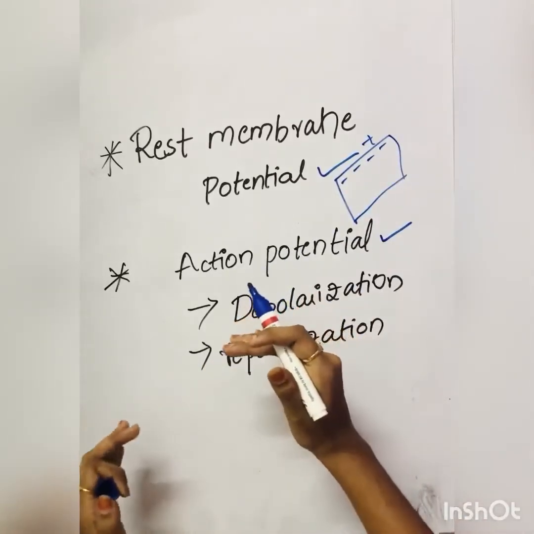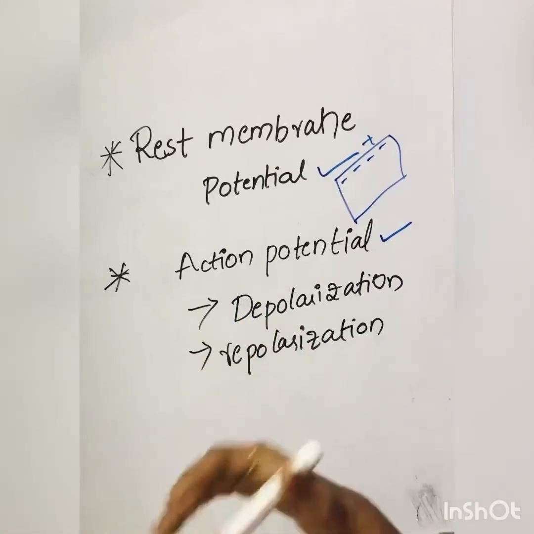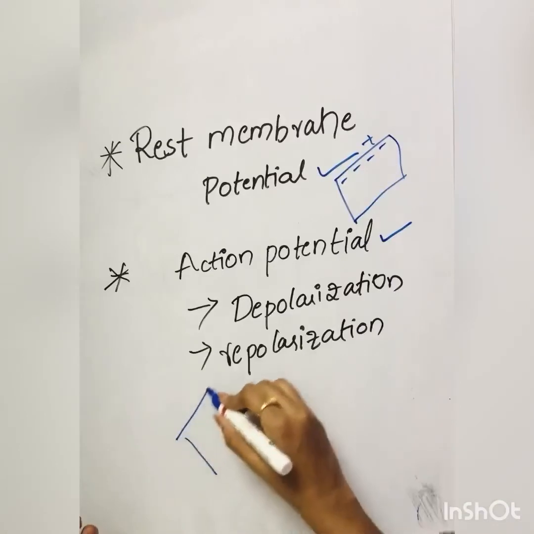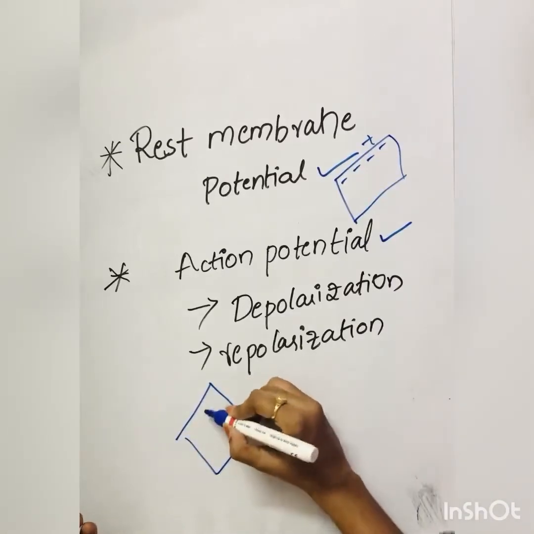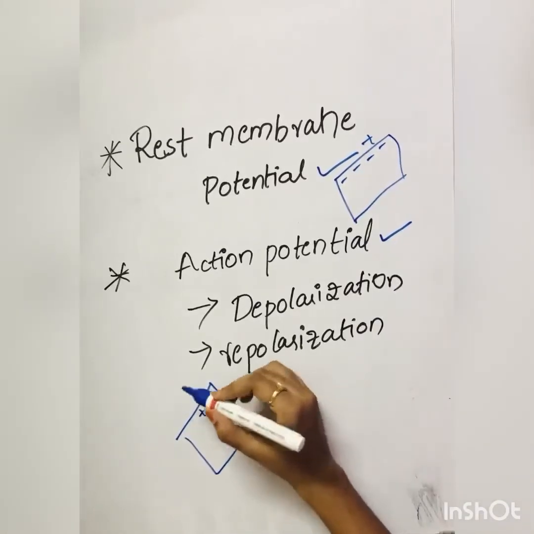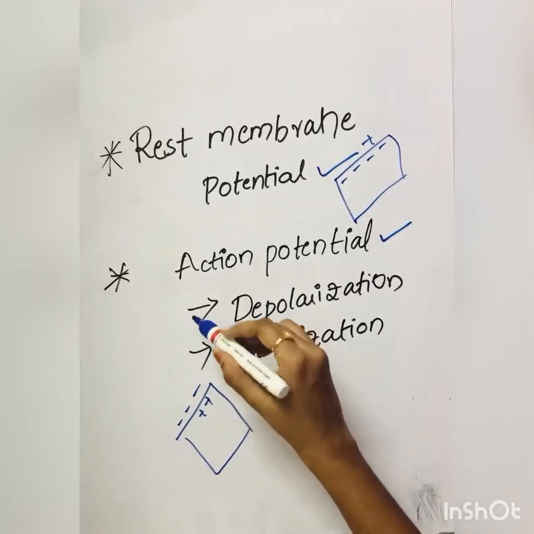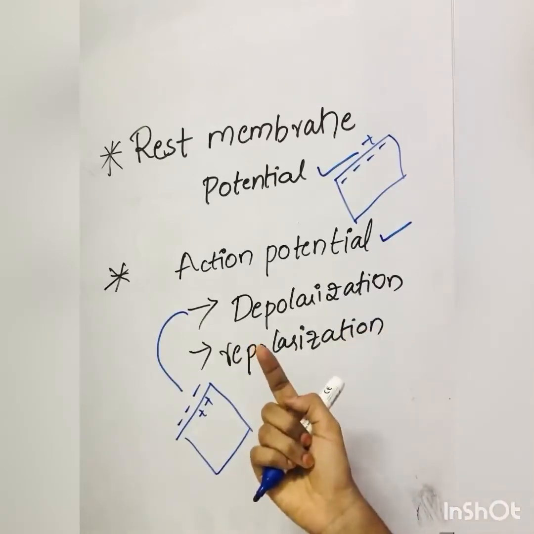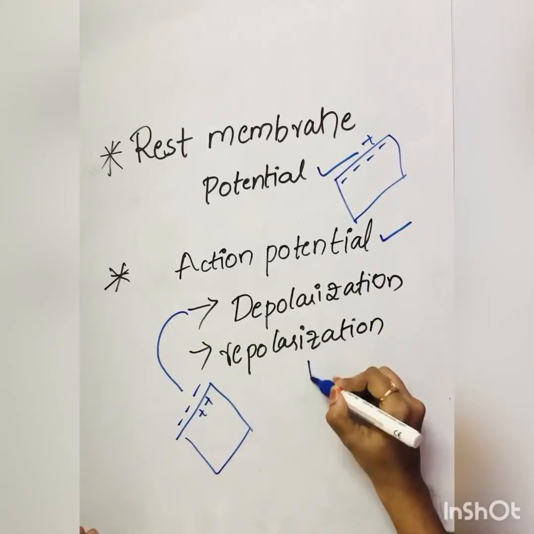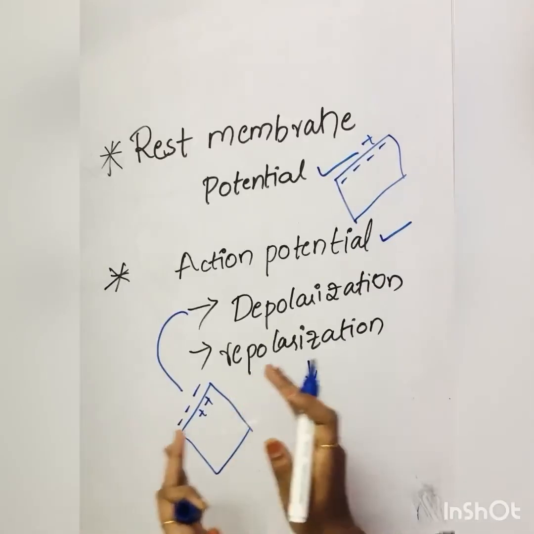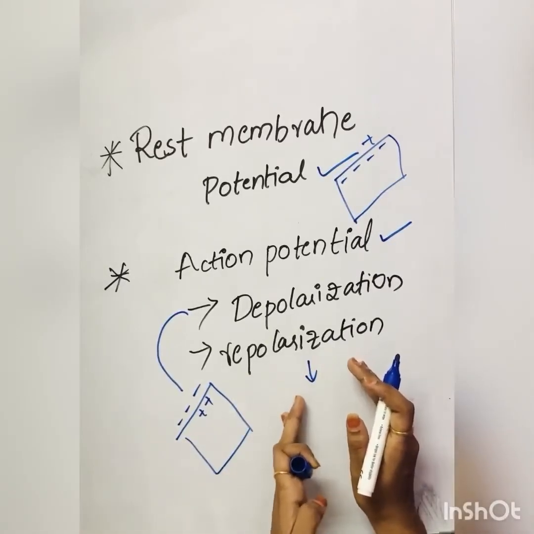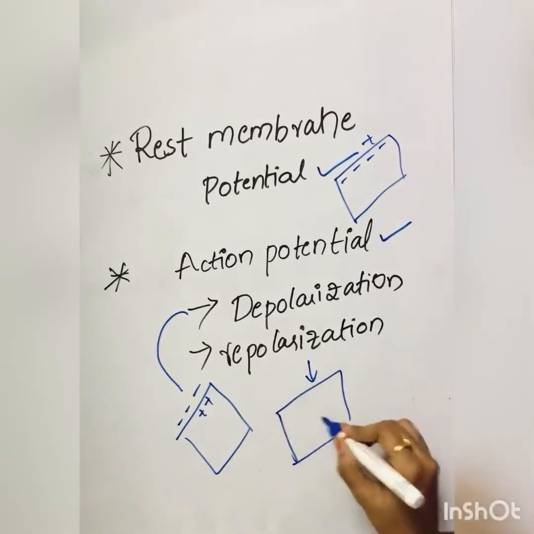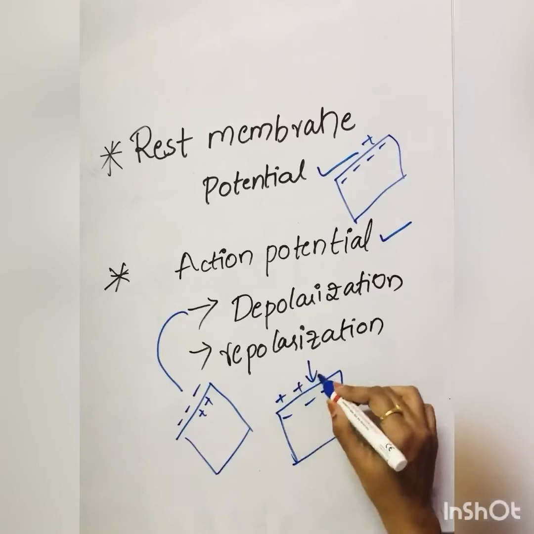Whereas the action potential is when the cell, muscle or nerve receives a stimulus: inside it becomes positive, outside it becomes negative. This is also called depolarization. And what is meant by repolarization? Repolarization is nothing but coming back from depolarization to the rest phase, the resting membrane potential phase. That is, inside again it will be negative, outside it is positive.